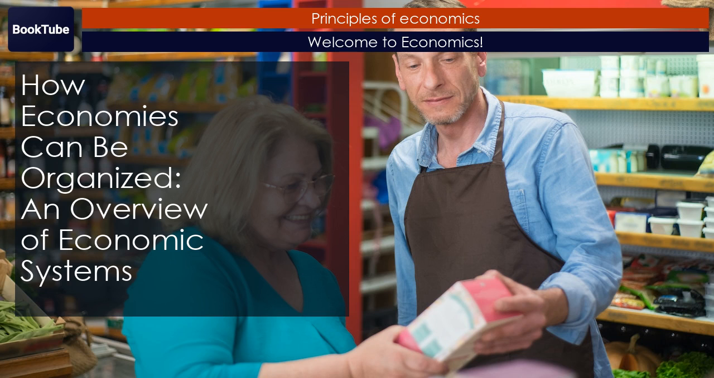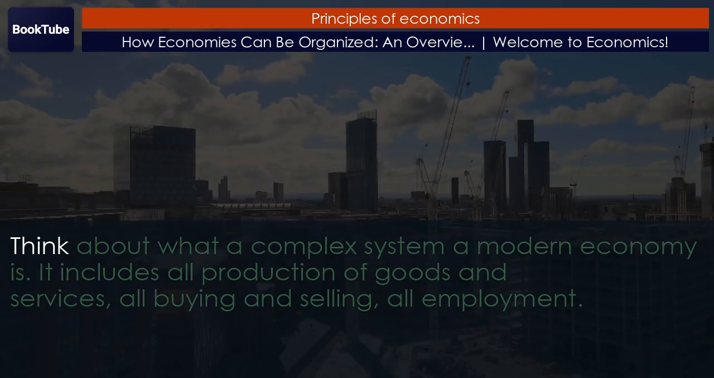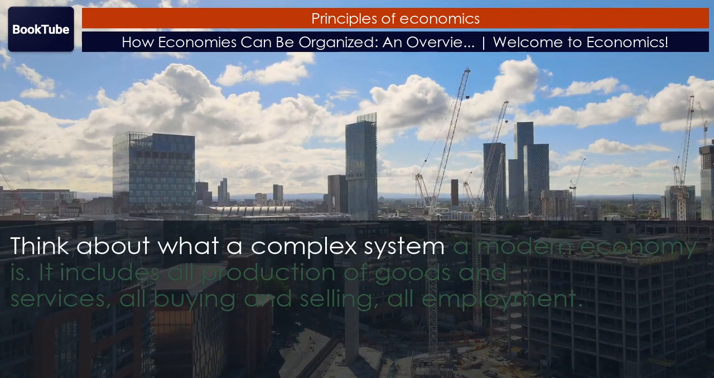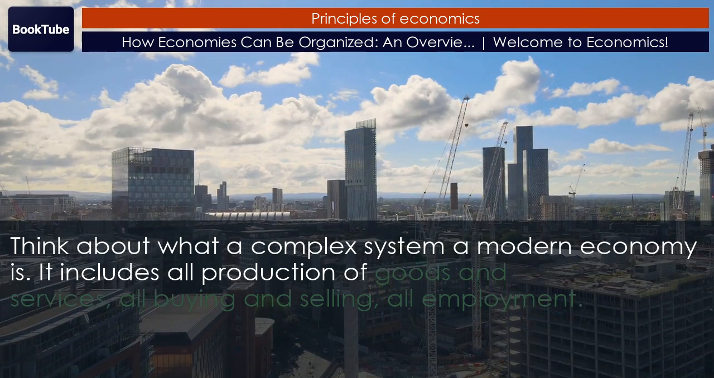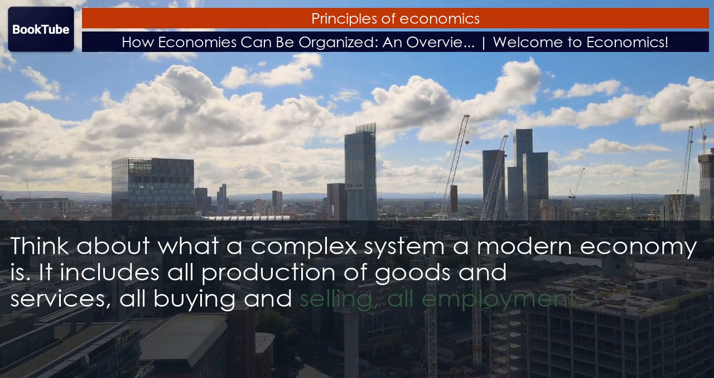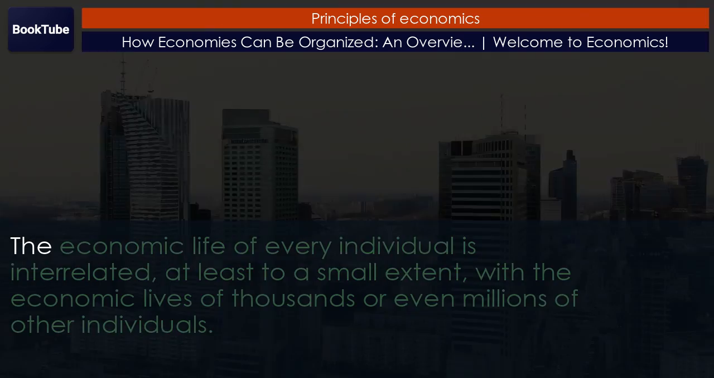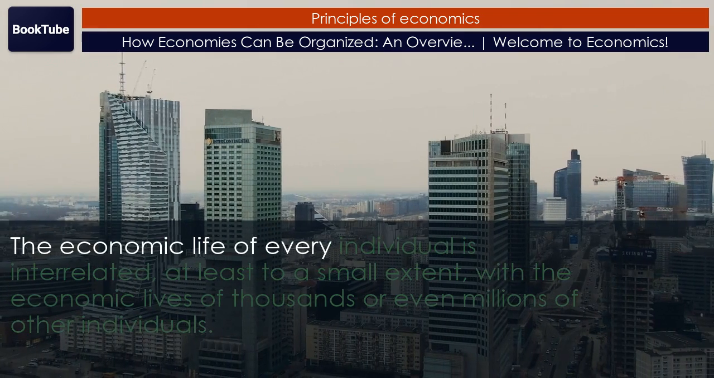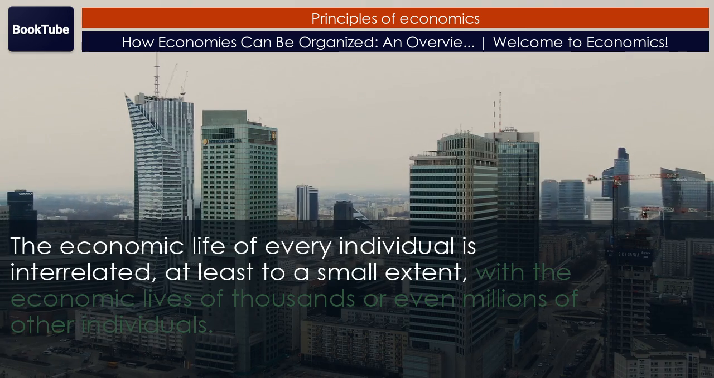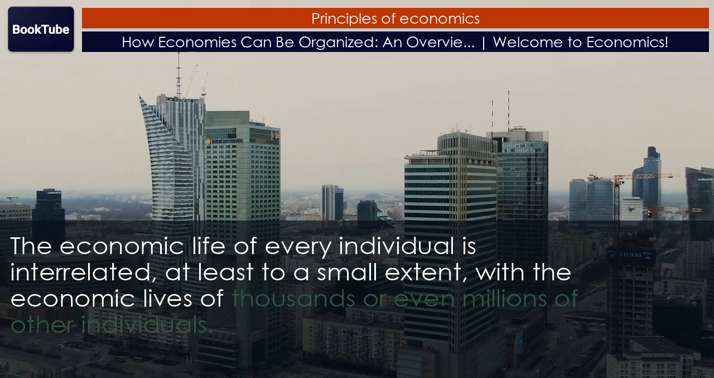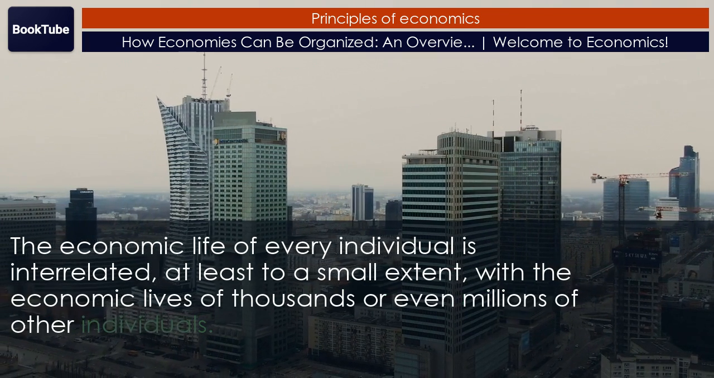How economies can be organized. An overview of economic systems. Think about what a complex system a modern economy is. It includes all production of goods and services, all buying and selling, all employment. The economic life of every individual is interrelated, at least to a small extent, with the economic lives of thousands or even millions of other individuals.